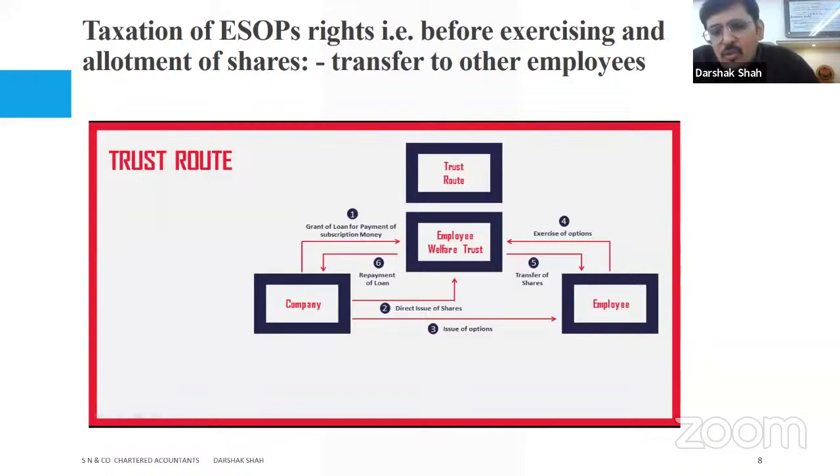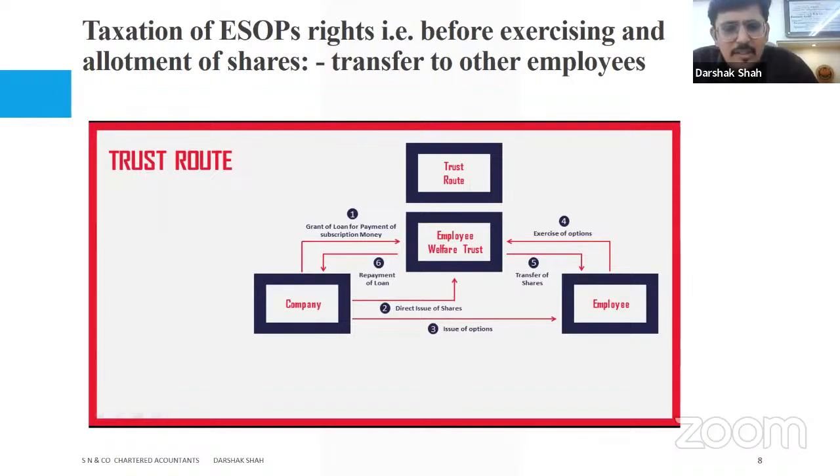commitment, and based on that the company parks a certain amount of shares for this ESOP scheme, which is then given or issued to the employees who are satisfying those conditions, and then the company issues them the shares. When the employee exercises, they pay the price to the trust, by which the trust repays the loan which was given by the company at the initial stage.